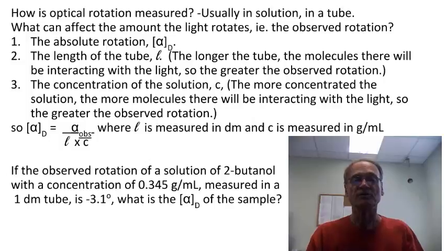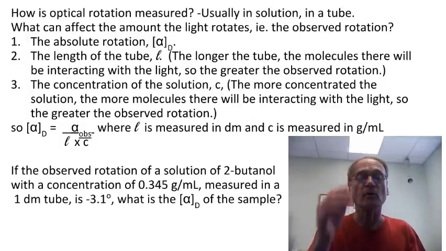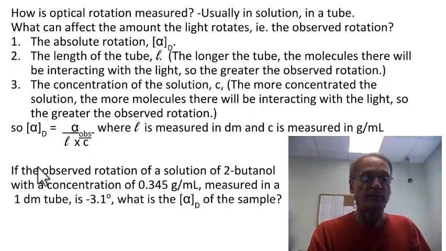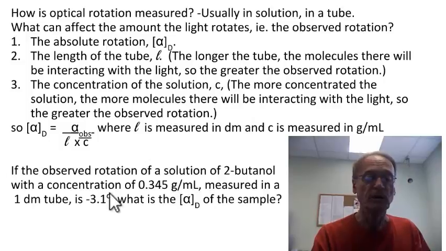So we put the concentration in grams per milliliter instead of some other one that depends on moles. So here's a problem for you. Let's say you did an optical rotation or polarimetry experiment on a sample of 2-butanol. It had a concentration of 0.345 grams per milliliter in the solution. You put it into a 1 decimeter tube, and you measure the rotation to be